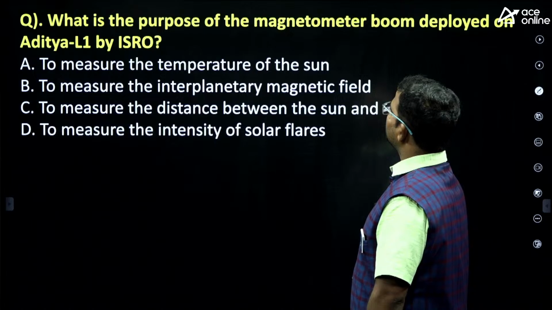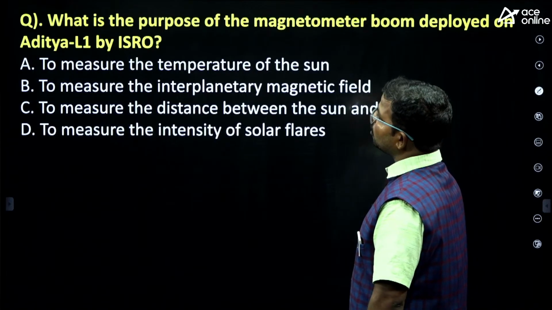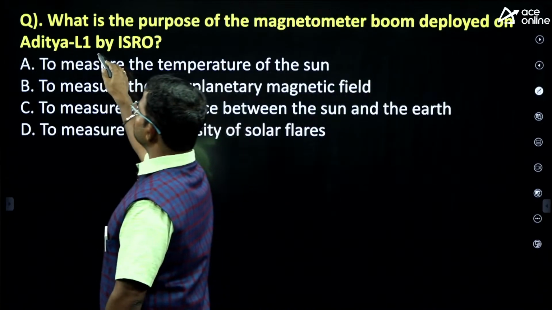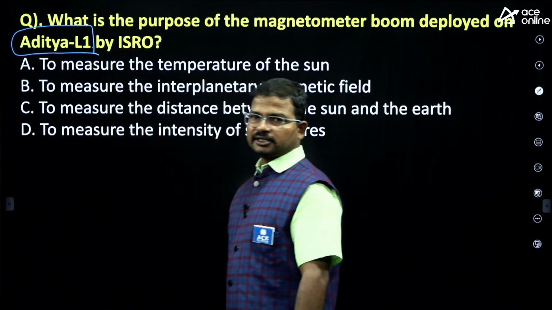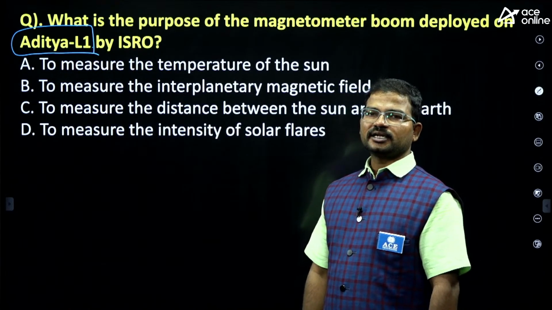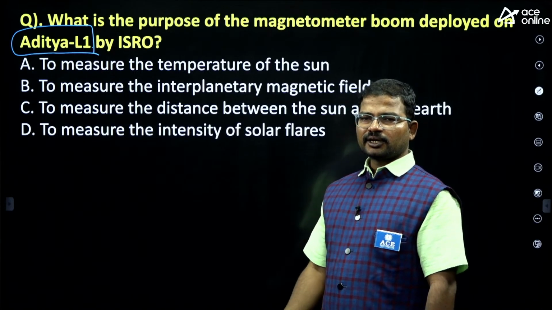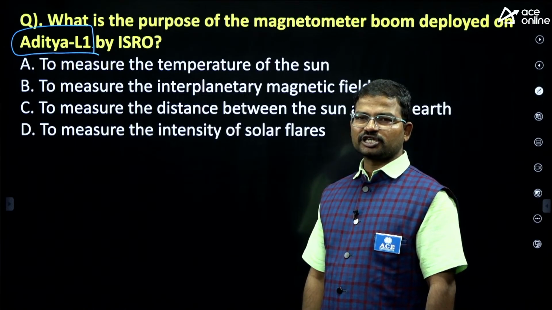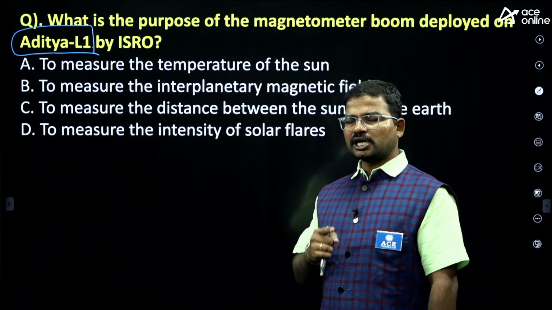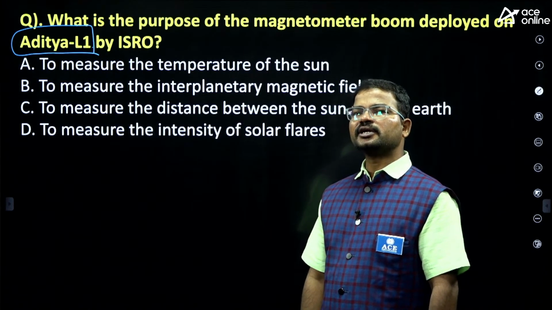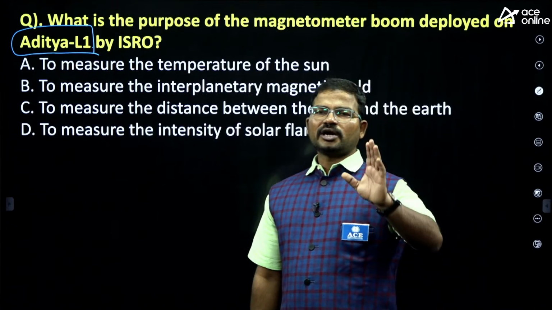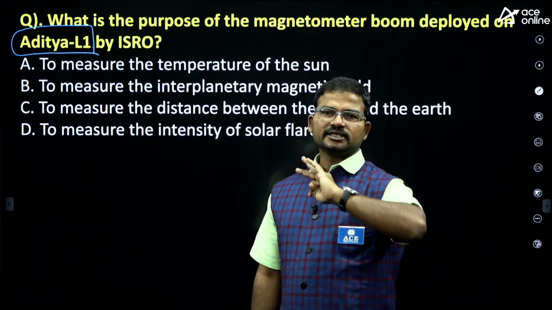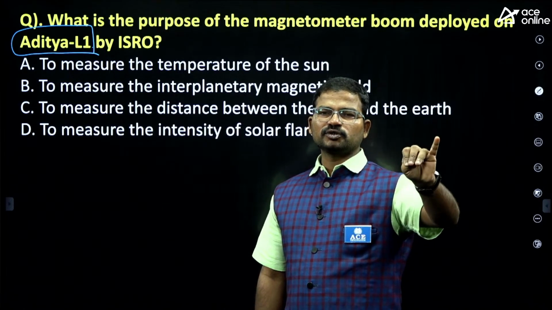What is the purpose of the magnetometer boom deployed on Aditya L1 by ISRO? Definitely, guys, you can get questions from this latest mission. Aditya L1, Chandrayaan 3, XPoSat, the Gaganyaan mission, the Samudrayaan mission. Recently, under the Gaganyaan mission, 4 Vyomonauts' names were officially announced by Narendra Modi ji. So you should have some idea about it. Definitely you can get a few questions about these concepts. You have to prepare the Chandrayaan missions, Mangalyaan missions, Aditya L1 mission, XPoSat.